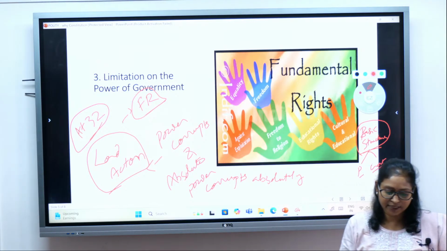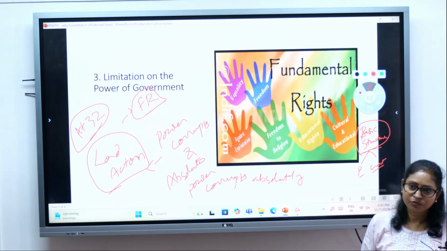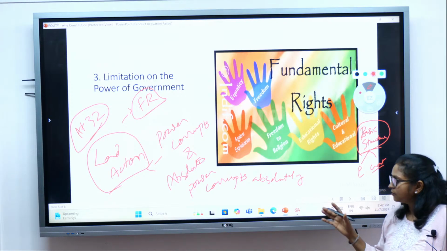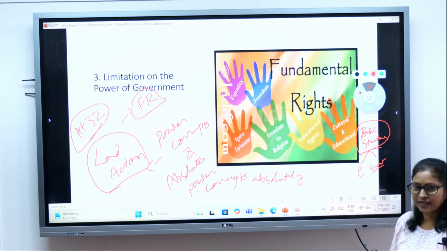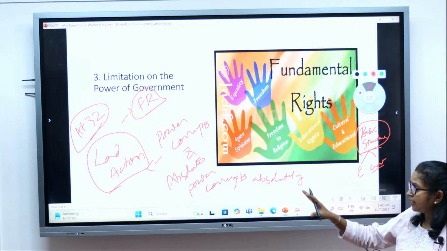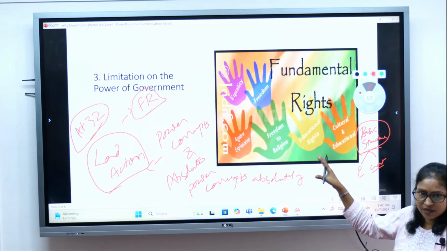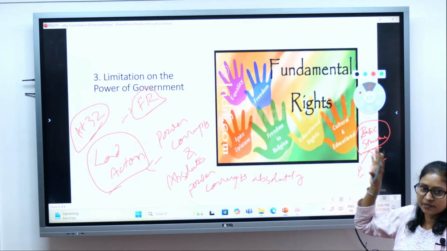So fundamental rights have been given a very, very important position. The government cannot do away with or violate the fundamental rights of the citizens, and that is one way of limiting the power of the government, right?